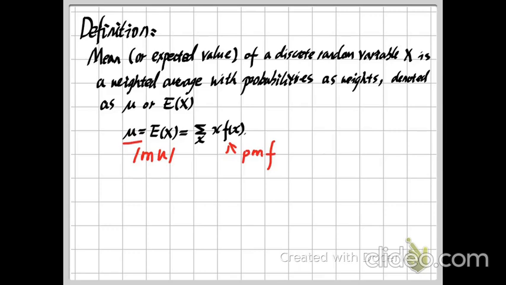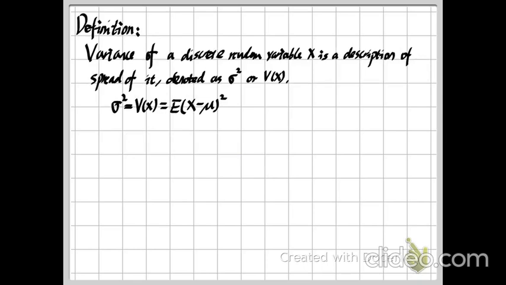And then the other terminology is variance. The variance of a discrete random variable capital X is a method to describe the spread of the values. Generally we denote this by sigma squared. Here we call this Greek letter sigma.